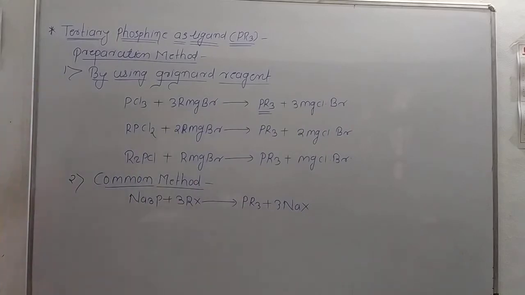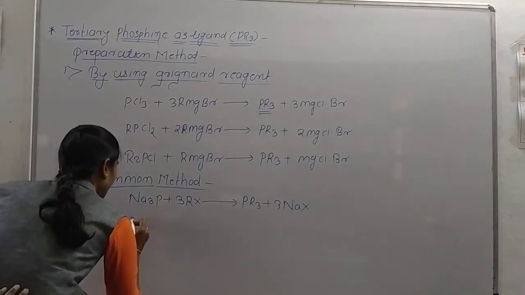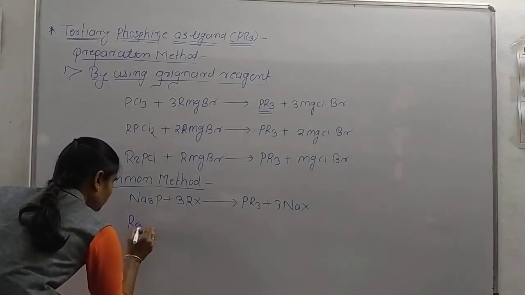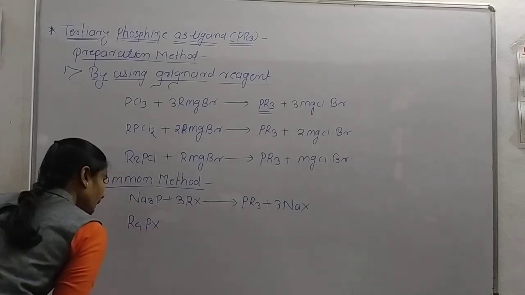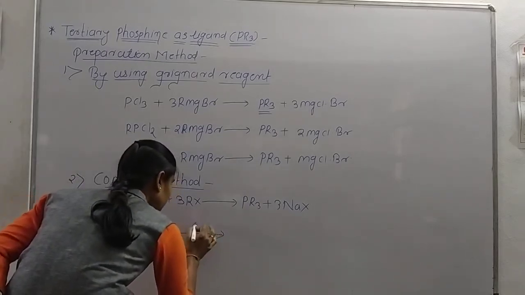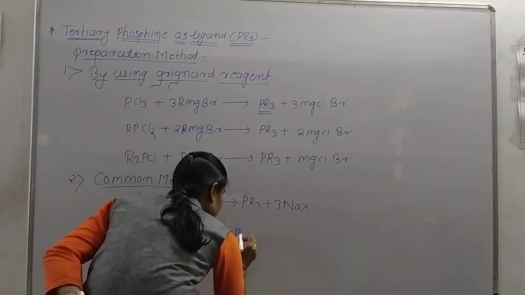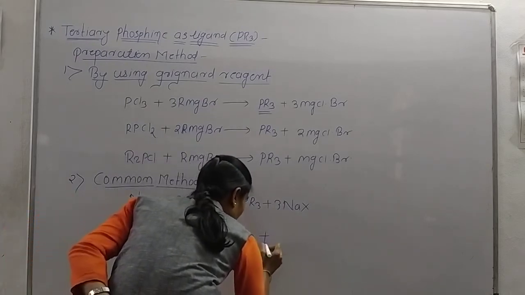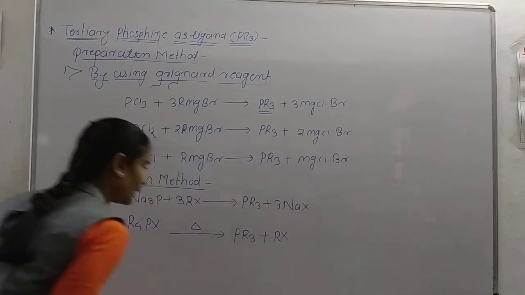Second, when we heat tetraalkyl phosphorus halide, it gives PR3 plus RX.